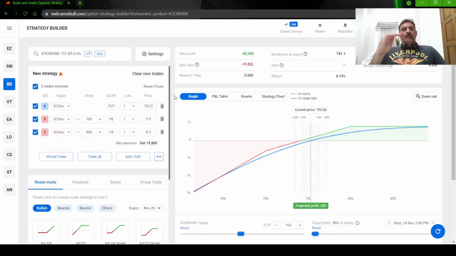We are long future, sell a put below the stock price and sell a call above the stock price. All the options and future are of same expiry. Okay, you have to consider that. Okay. Right now, what we have got?